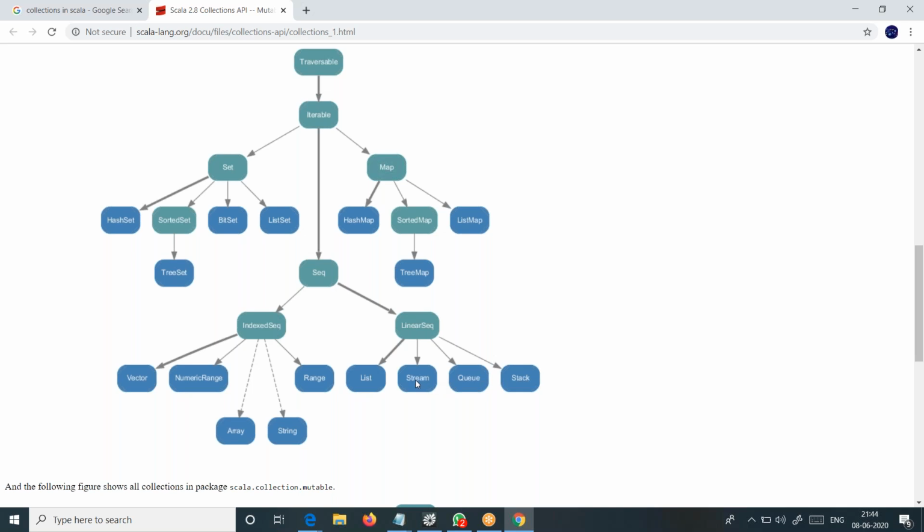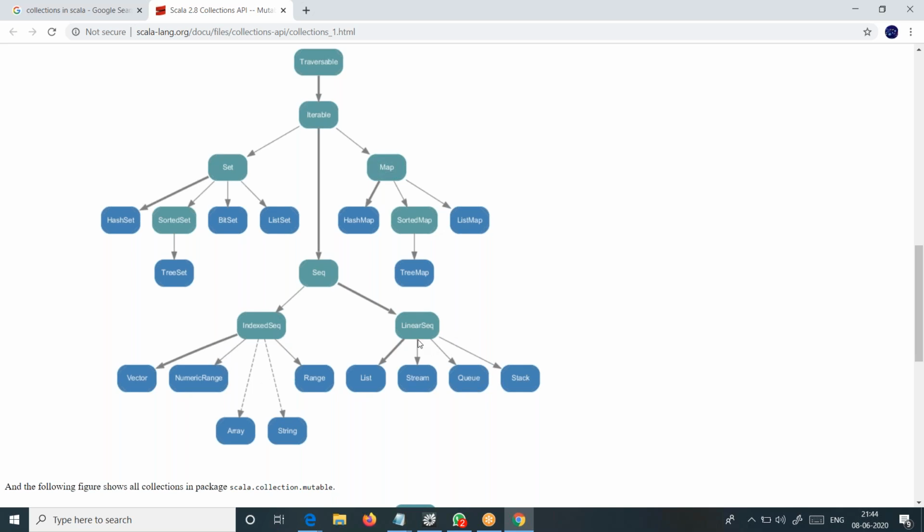Stream, honestly, I didn't check much of the stream. We can check it a little later, because the way we apply things is almost the same. If you are really good with list, the methods and behaviors are almost the same for this, with some changes, as we have discussed. Difference between indexed sequence and linear sequence: usually indexed sequence uses some indexing internally.